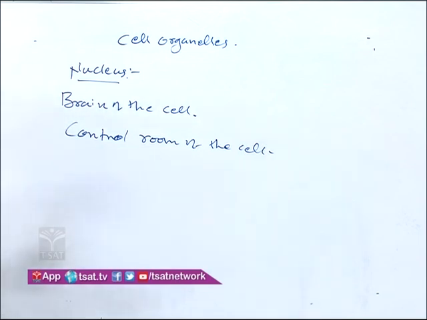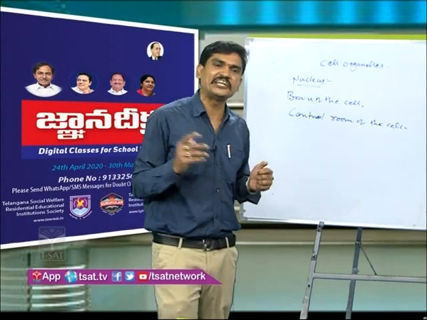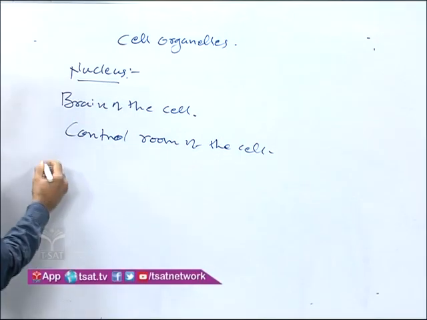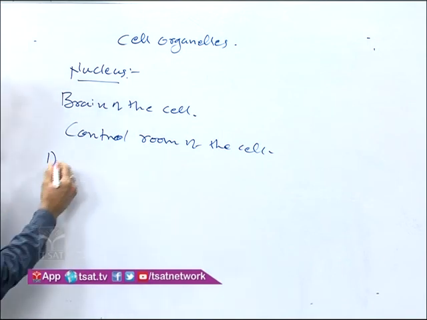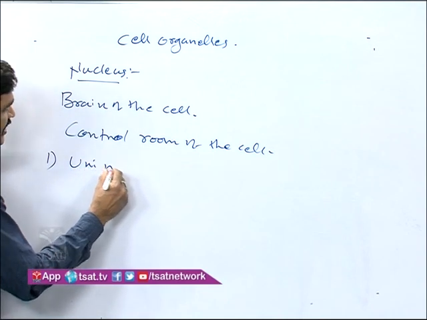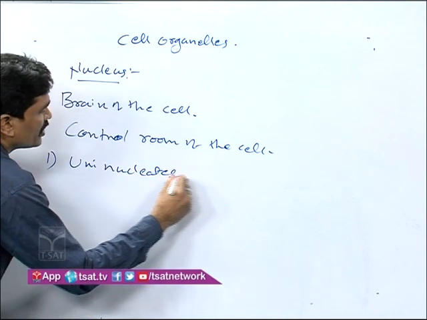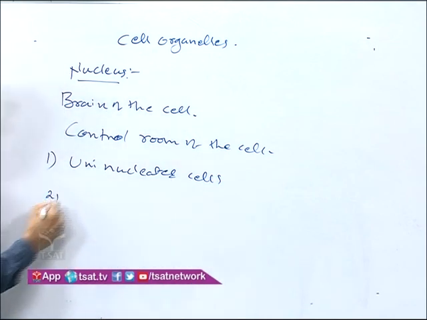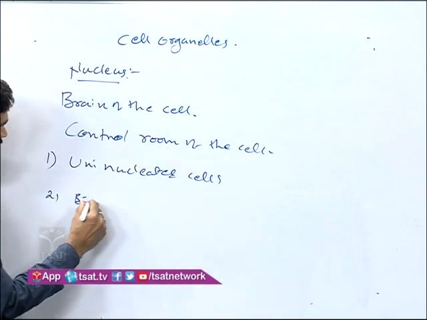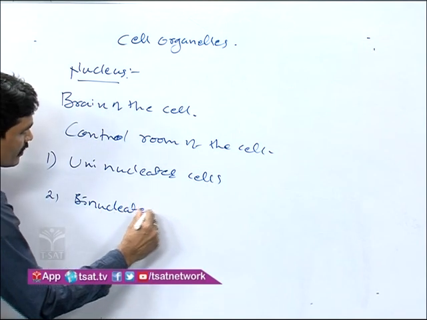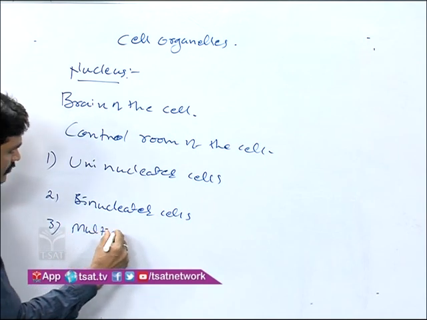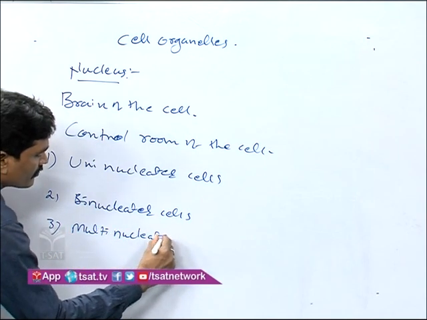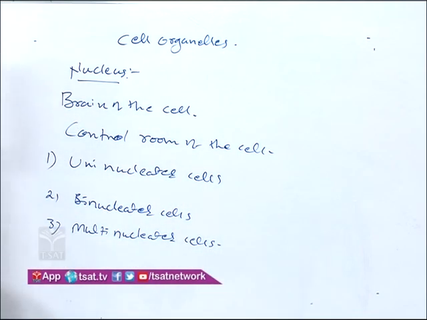On the basis of the number of nuclei in the cells, cells are divided into three types. How many types? Three types. Cells are divided into three types on the basis of nucleus number. One is uninucleated cells. Second one is binucleated cells. Third one is multinucleated cells.